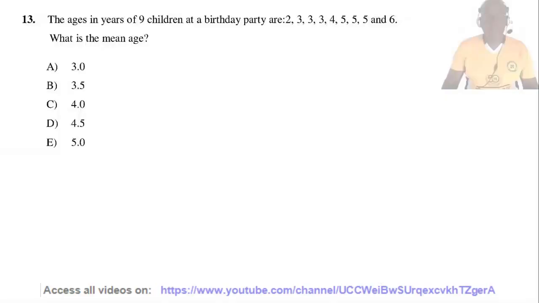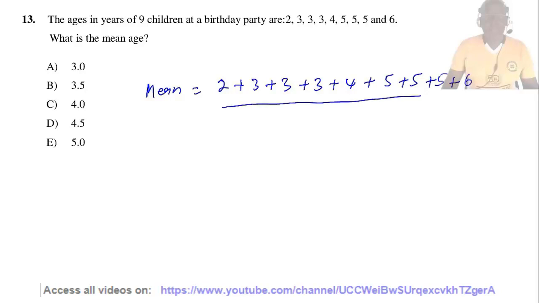Question 13. The ages in years of 9 children at a birthday party are 2, 3, 3, 3, 4, 5, 5, 5, and 6. What is the mean age? The mean age is equal to 2 plus 3 plus 3 plus 3 plus 4 plus 5 plus 5 plus 5 plus 6, all divided by 9. They are 9 in number, so this will add up to 36 divided by 9, which equals 4. So the answer is C.